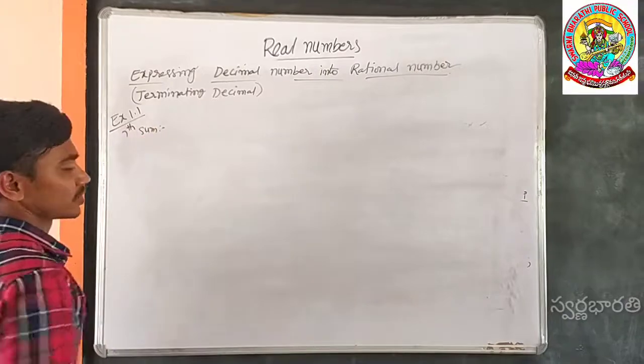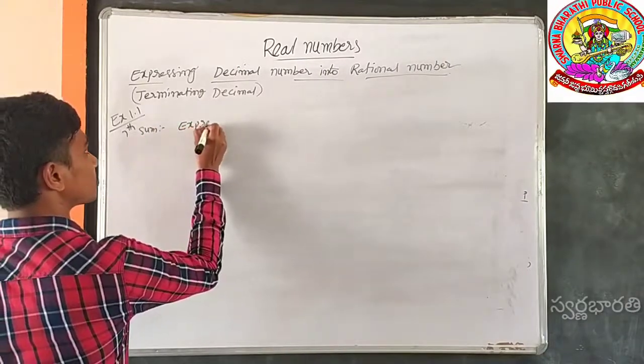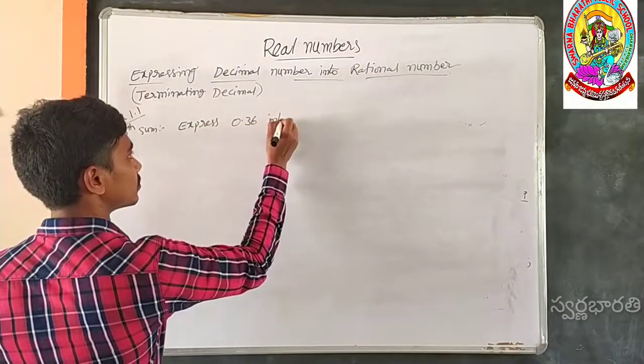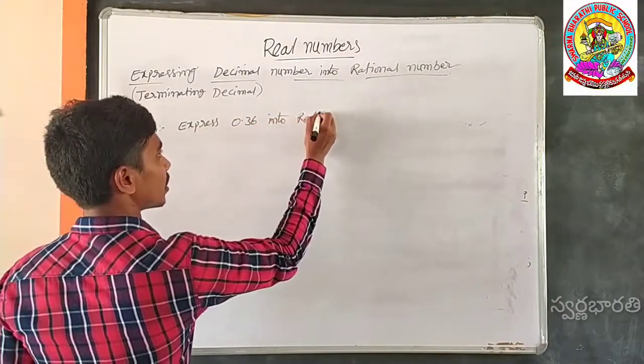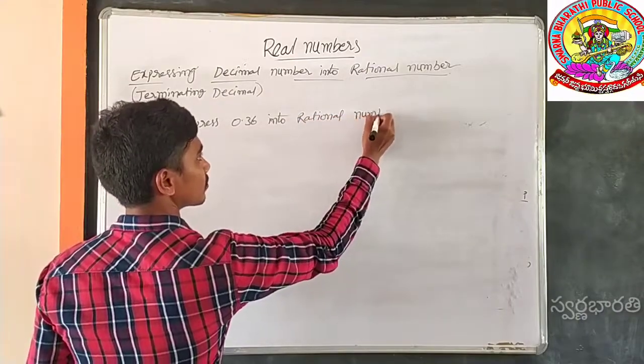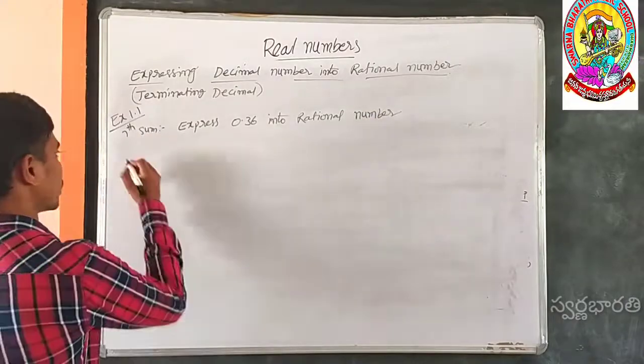What is that one? Express 0.36 into a rational number.